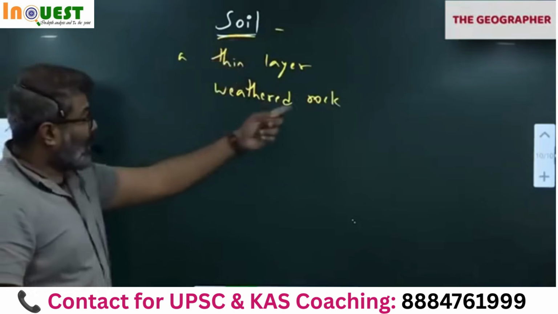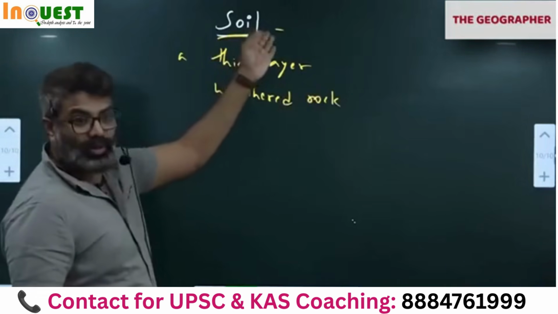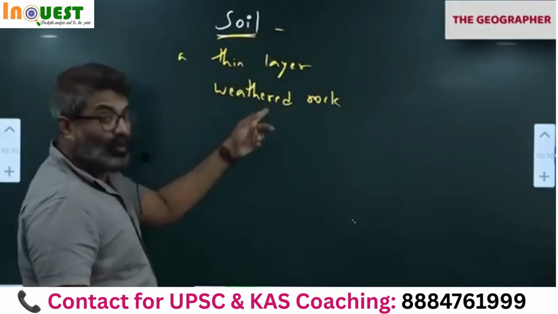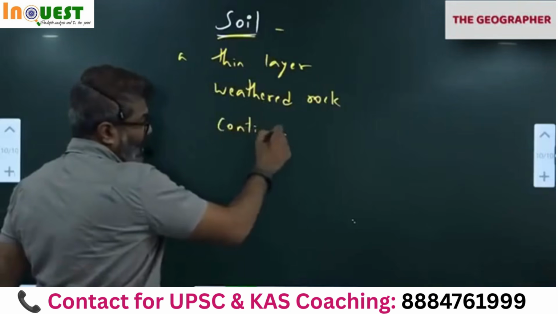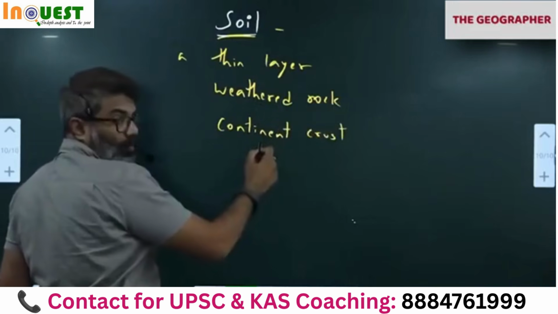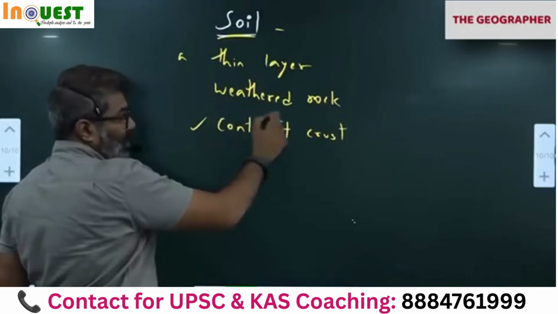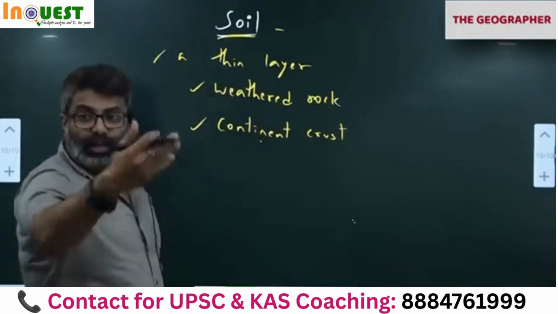Remember, rocks contain minerals, so the same minerals come to soil. And it is found on the continental crust. We are all on continental crust. So you all agree with these three points.